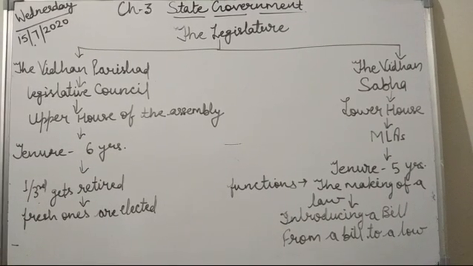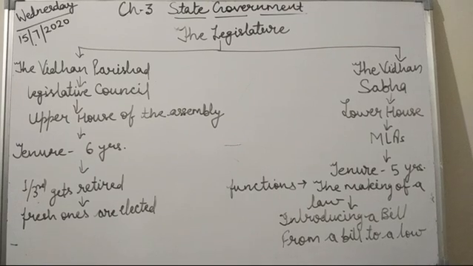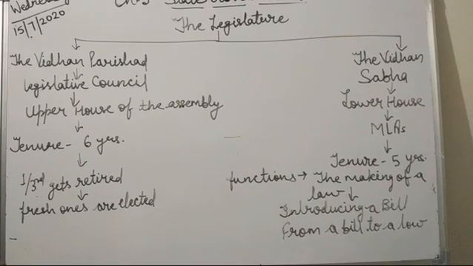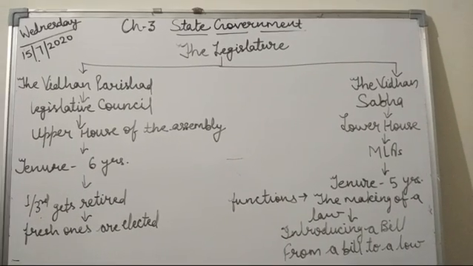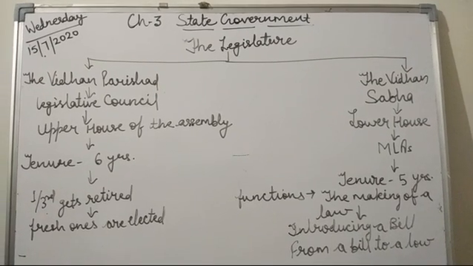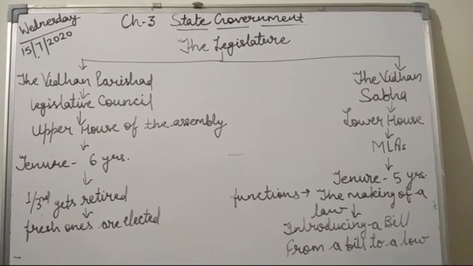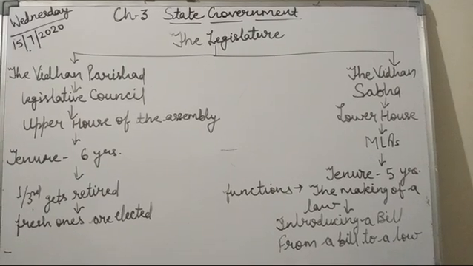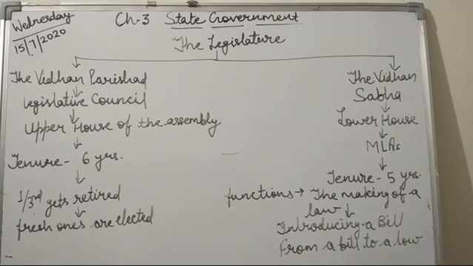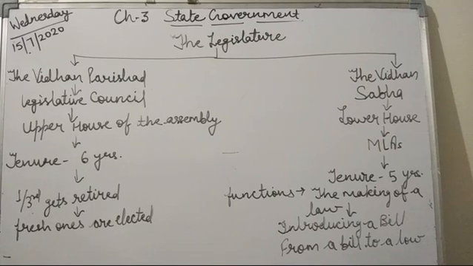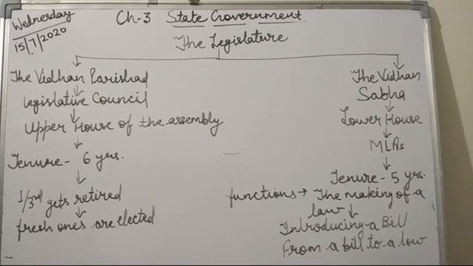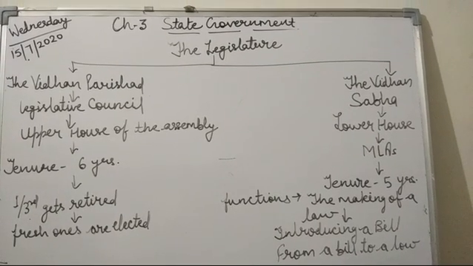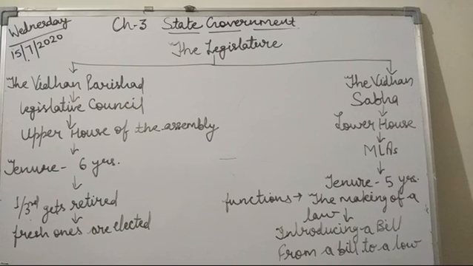State legislatures that consist of two houses are called bicameral, and those that have one house are called unicameral. In most of the states, the state legislature consists of only the Vidhan Sabha. Now let's learn about the Vidhan Sabha and the Vidhan Parishad.